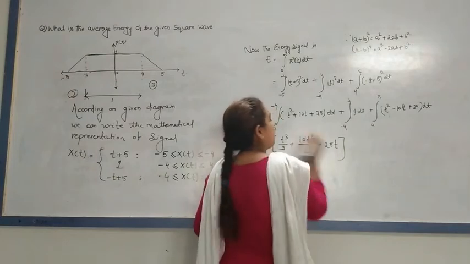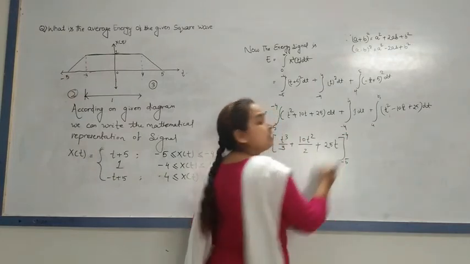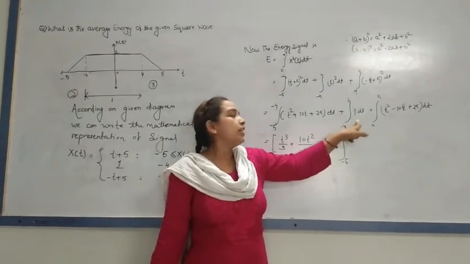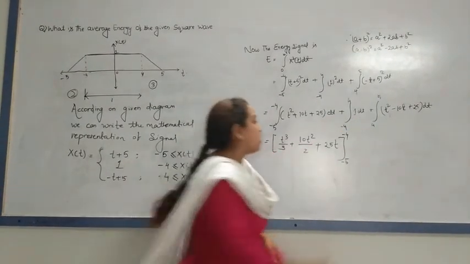The lower limit is -5 and the upper limit is -4. Plus 1 dt, and the integration of 1 dt is nothing but t.